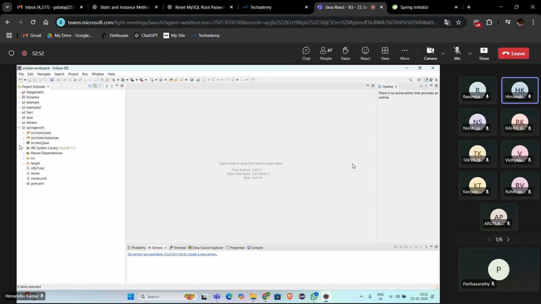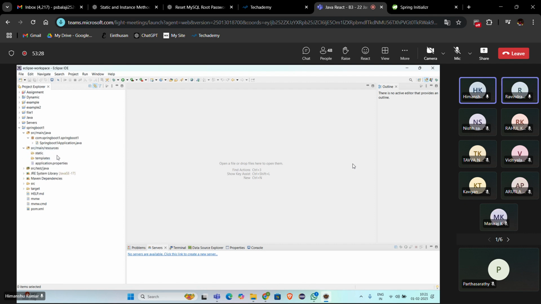So this is our Spring Boot project. All the Java classes should be written inside src/main/java. Minimize this src. So all the Java classes should go under src/main/java. This is the base package. So all the Java classes should go inside src/main/java. Yes, sir. And all the resources, nothing but configuration related stuff, should go inside src/main/resources.